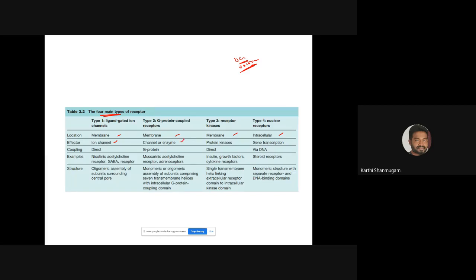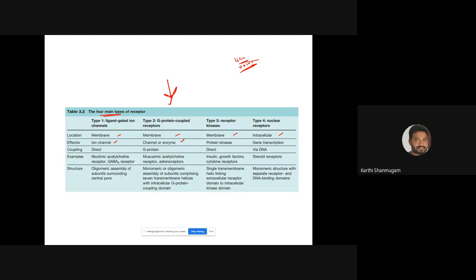For family 2, it can be a channel or an enzyme. Activation of the G protein coupled receptor can affect either the opening or closing of an ion channel, or it can activate or inactivate an enzyme. I'll explain this in detail in the coming slides, right? The point is this effect is not a direct effect. It is through a secondary messenger. So you should know exactly what a secondary messenger means. In the case of the G protein coupled receptor, the main secondary messenger is the G protein, a small protein molecule present inside the cell.